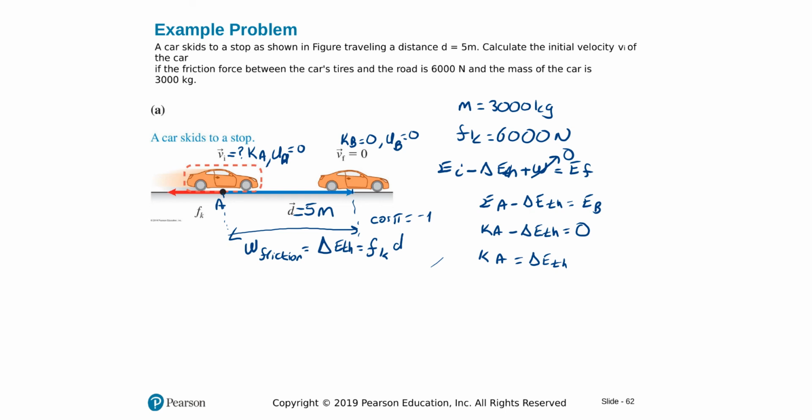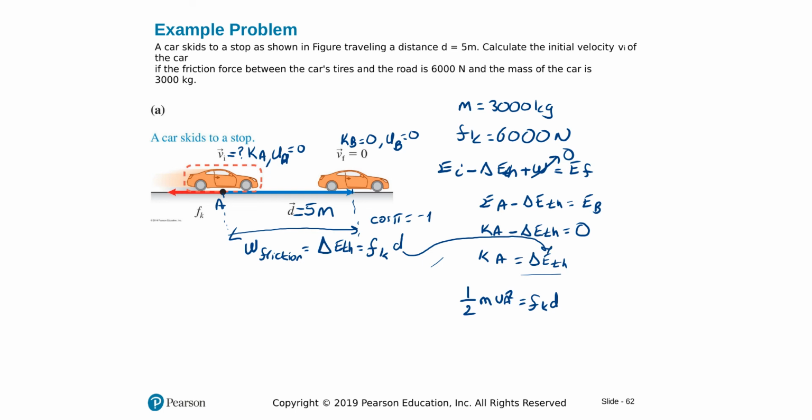So this is the more technical approach going down here. A more practical approach would be just logically thinking all this kinetic energy should have been turned to thermal energy by the friction, and that's it, and you're going to get the same result. So 1 over 2 m v_A squared should be equal to kinetic friction force times the distance, because we decided that's the thermal energy.